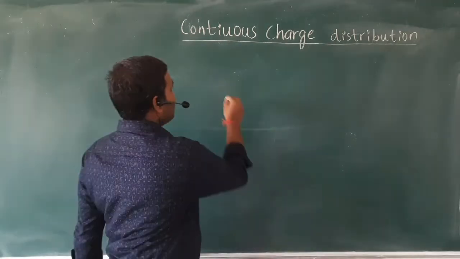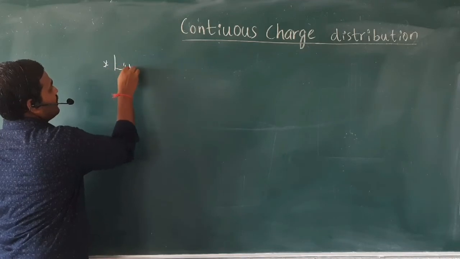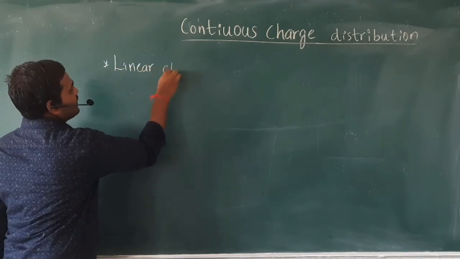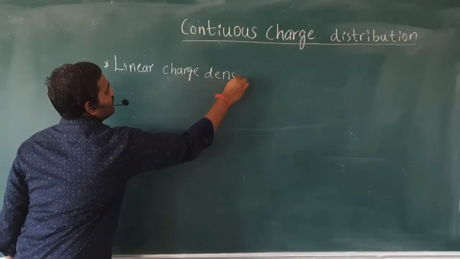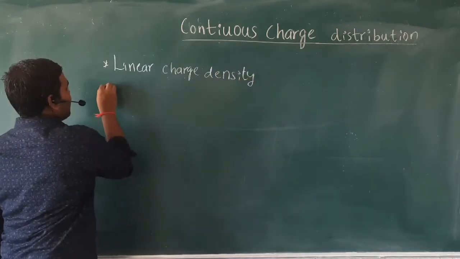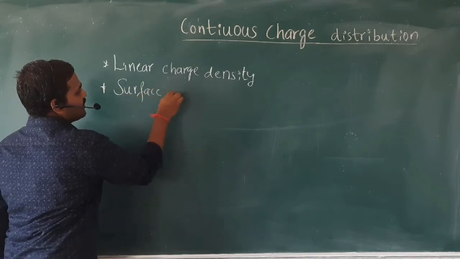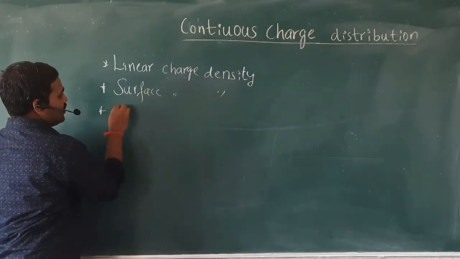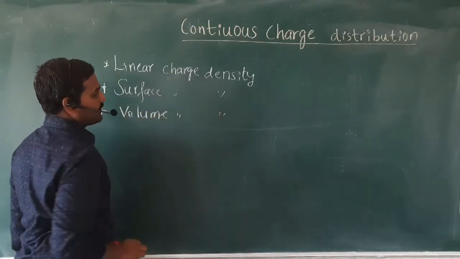Here we have three types of charge densities: linear charge density, surface charge density, and volume charge density.